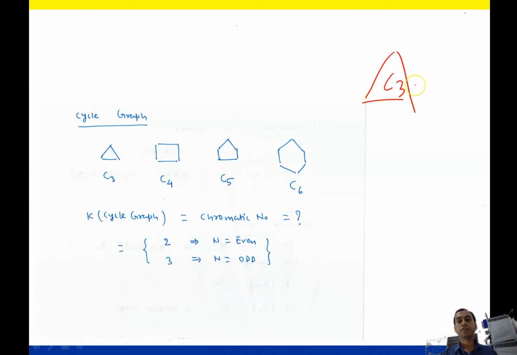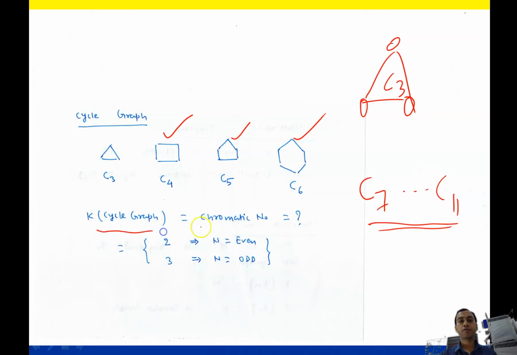That is 3 vertices and 3 edges, the count will be the same. So this is 3 nodes, that is C3, 3 edges. This is for C4, this is for C5, this is for C6. You draw C7 to C12 yourself and find the chromatic number.